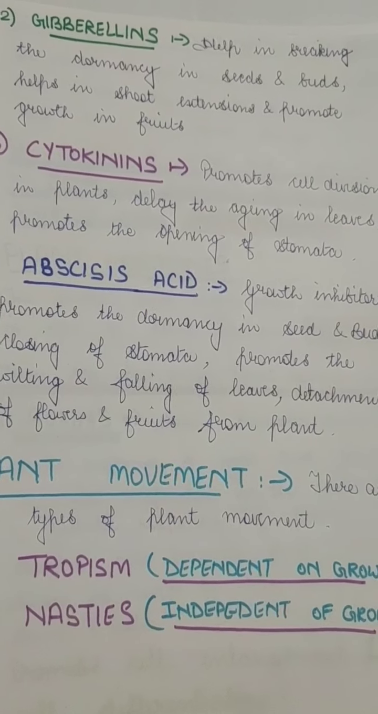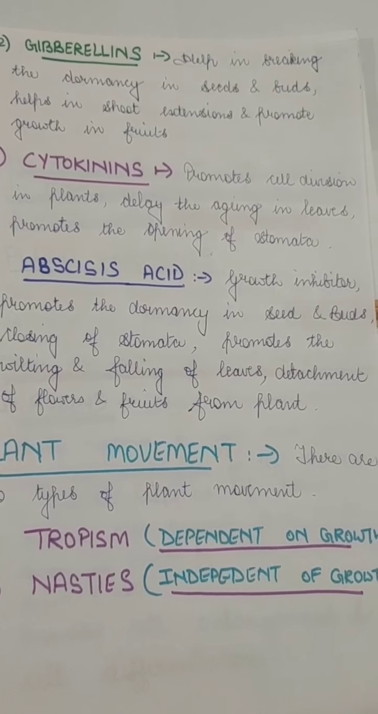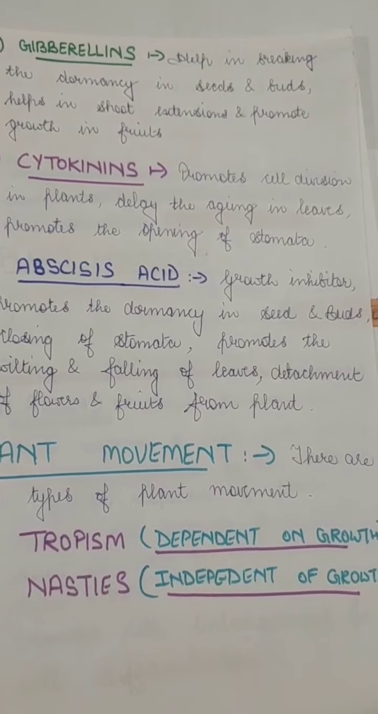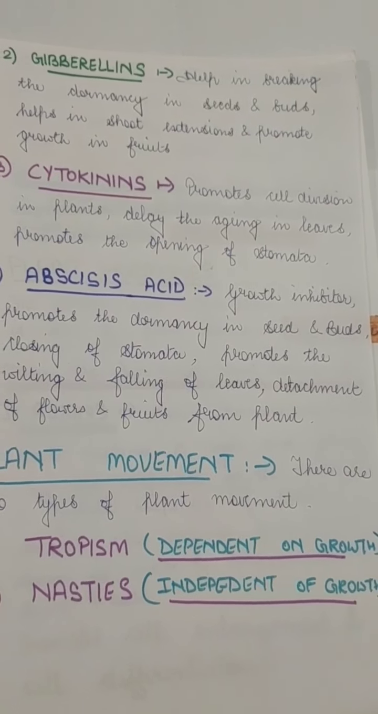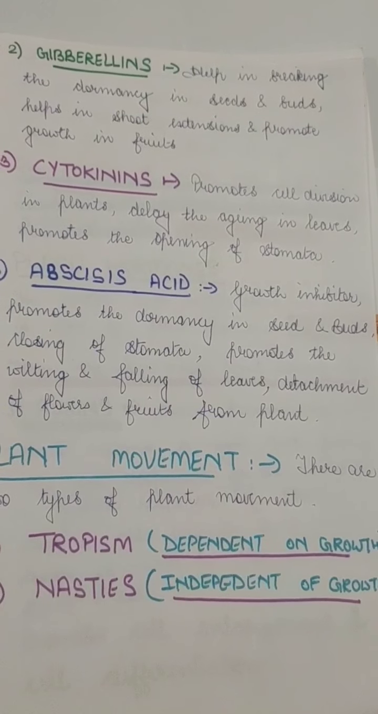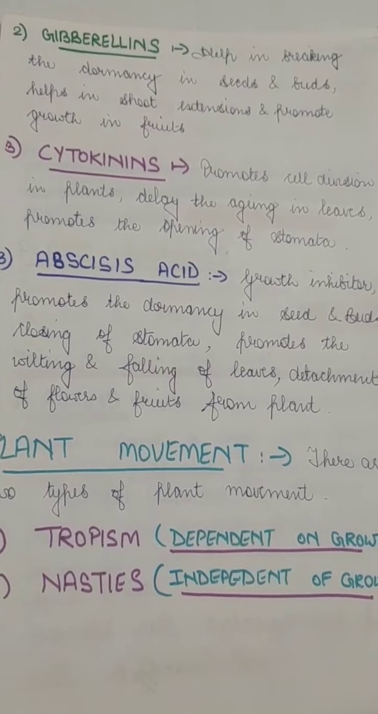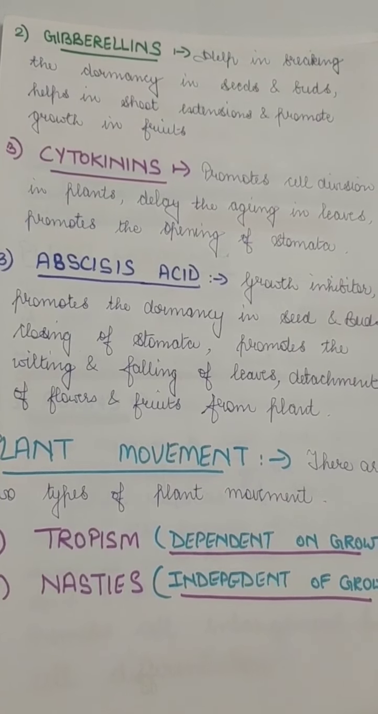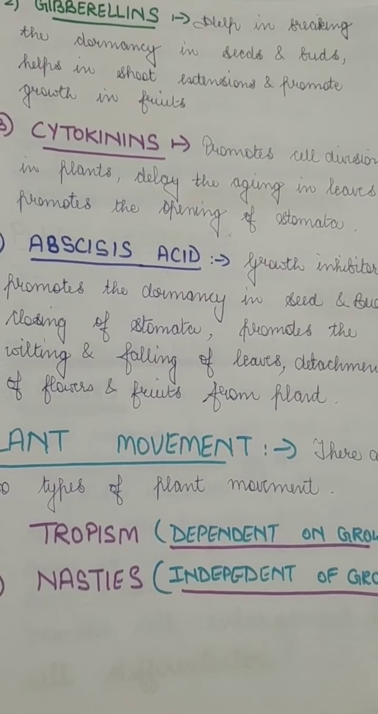So abscisic acid promotes the dormancy of seeds and buds, and it is also responsible for the closing of the stomata. It promotes wilting, the falling of leaves, and the detachment of the fruit from the tree when the fruit is ripe. This is a plant hormone that allows the fruit to fall from the tree branches by itself. So it falls down due to the presence of the abscisic acid hormone.